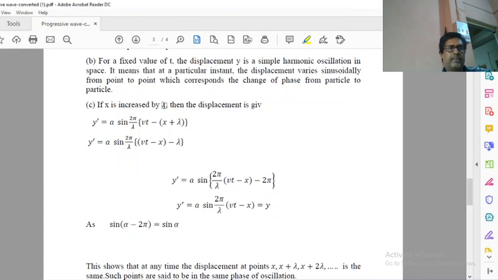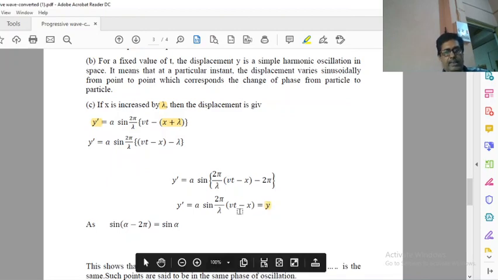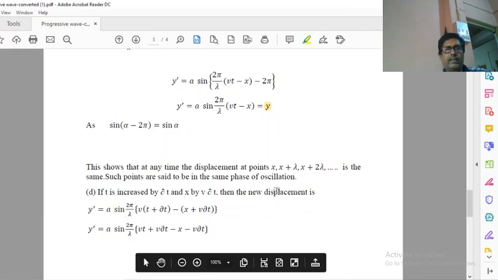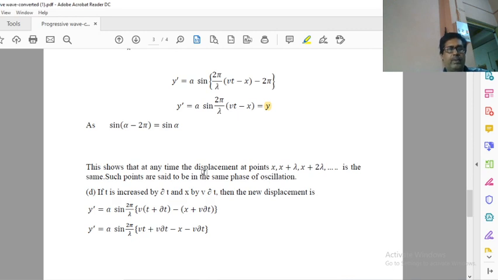If x is increased by lambda, in the equation it is vt minus x, but here I have written x is increased by lambda, so it will be x plus lambda. If you solve, you get it is equal to y. So if x is increased by lambda, we still get displacement y dash, the new displacement is equal to the old displacement, which means there is no change. Then we can say that wherever x is increased by lambda, 2 lambda, 3 lambda, there will be no difference, and the phase will be the same, because the displacement is the same.